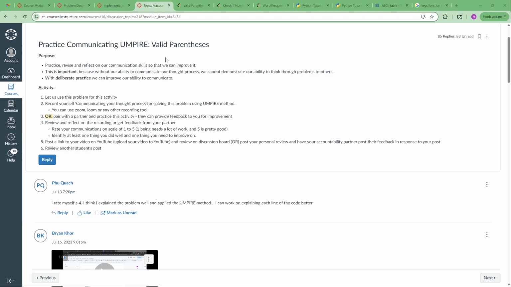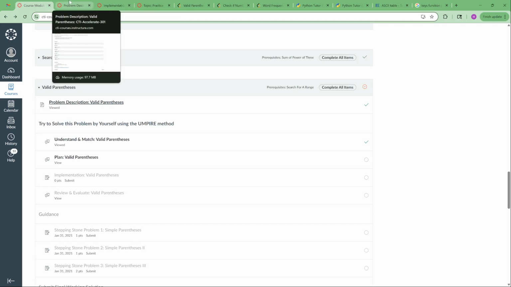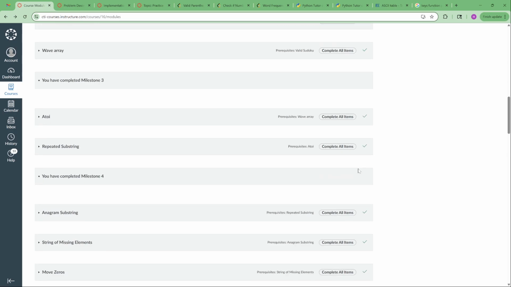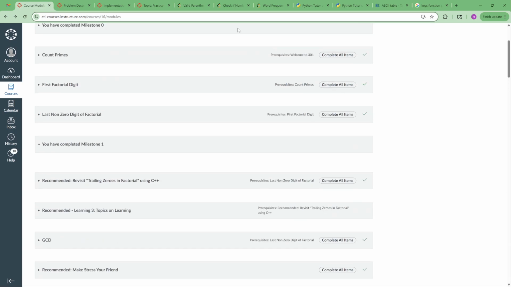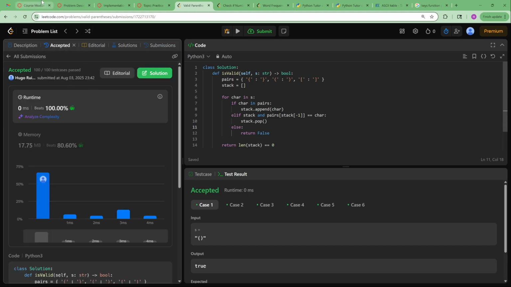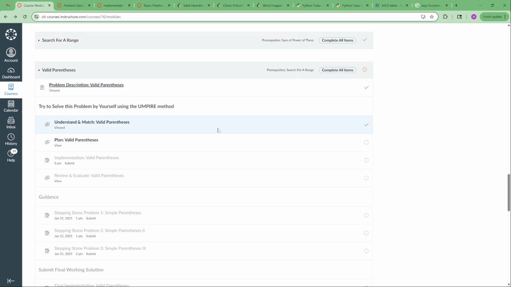This is Valid Parentheses. Not really sure why it's this far into it. I guess it makes sense, kinda. It stacks mostly, that's the important thing about it. It's kind of beginner, right? I'm pretty sure it's easy, right? So it's kind of surprising to see it this far into 301, but it's cool.